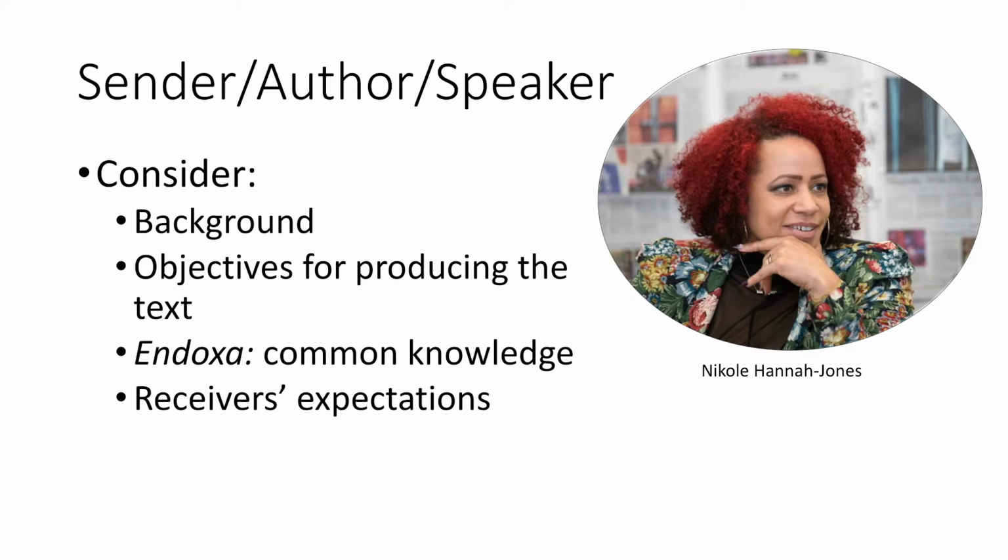So for example, we know that Hannah Jones has an incredible ethos on the topic of school segregation. She's a New York Times Magazine writer, and the New York Times Magazine is a very prestigious publication. And in 2017, she won the MacArthur Genius Grant for writing this article. And so we know in this case, her background, she's incredibly knowledgeable, and that is communicated to the reader.